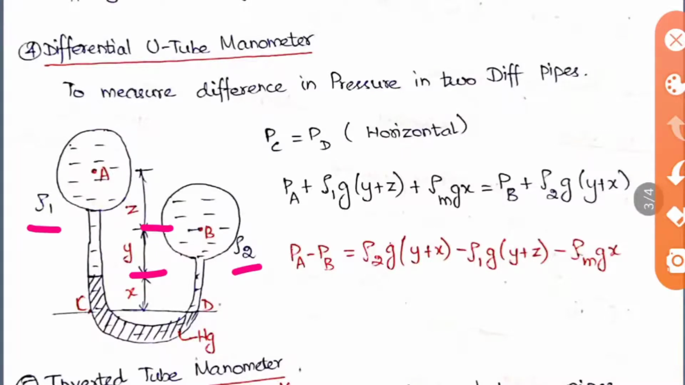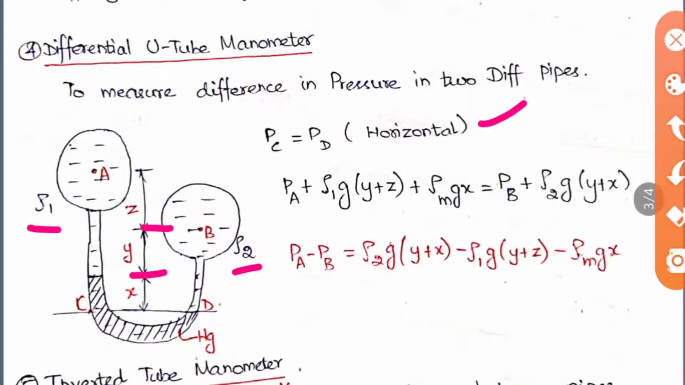So now we should use the basic principle. PC is equal to PD because it is in a horizontal line. So PC will be equal to PA plus gamma 1 G into H. That H is nothing but X, Y plus Z. So this will be your rho 1 into G into H. When you take for this portion, you should take rho M into G into X.